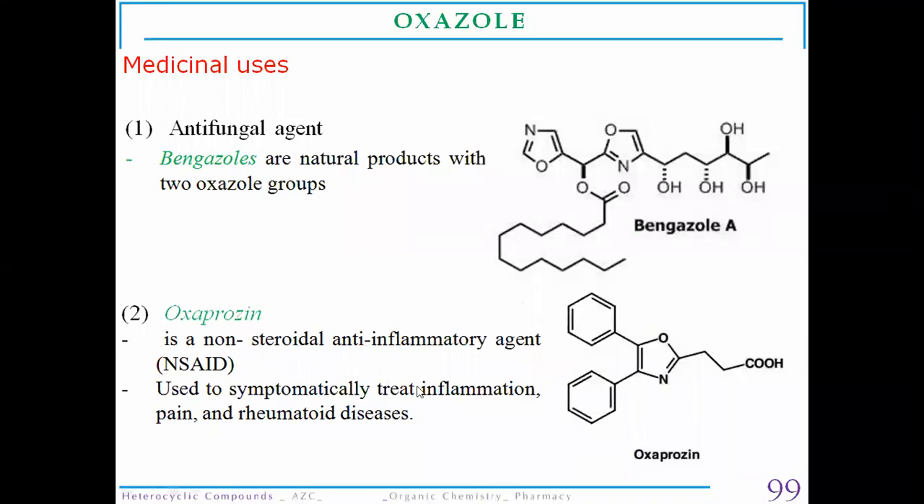So it is used as an NSAID, as an anti-inflammatory agent, in the treatment of pain, in the treatment of rheumatoid diseases. So this is all about the oxazole molecule, various synthetic methods and their applications and reactions.